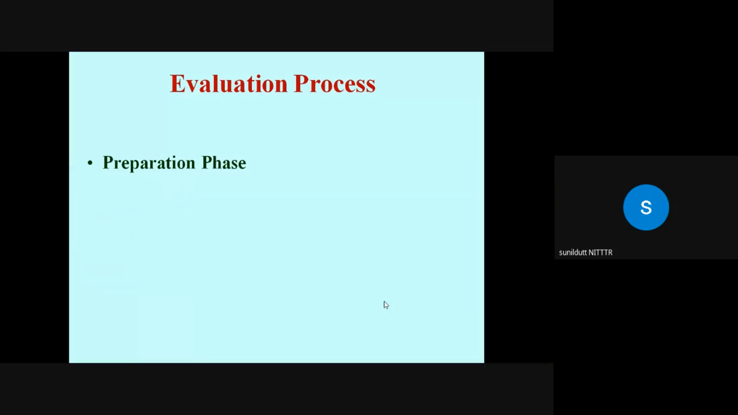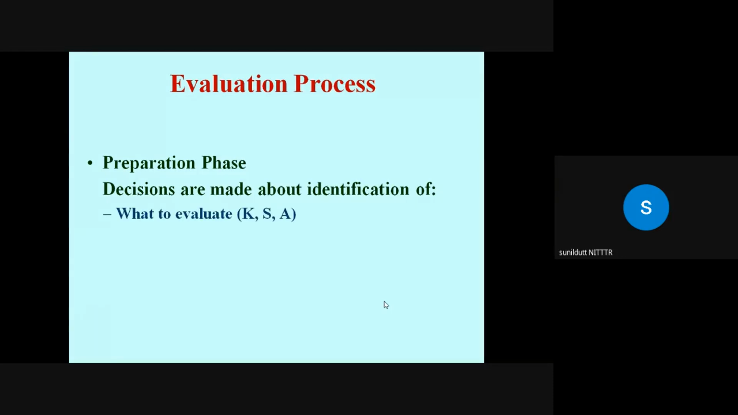So in the preparation phase, decisions are made about identification of what to evaluate: knowledge, skill, and attitude. Because if you want to evaluate knowledge, then you will have a theory test. If you want to evaluate skill, then you have to have a performance test. And if you want to evaluate their behavior, then you need to prepare a behavioral questionnaire.